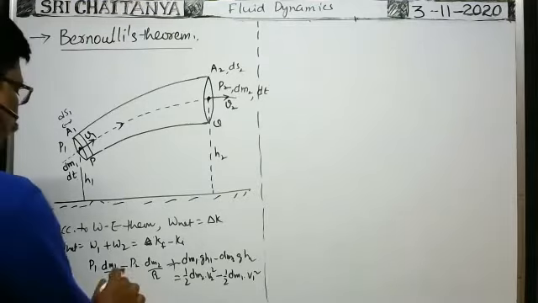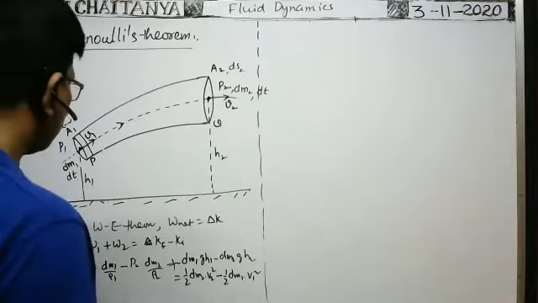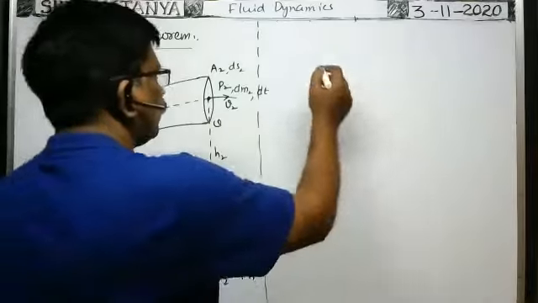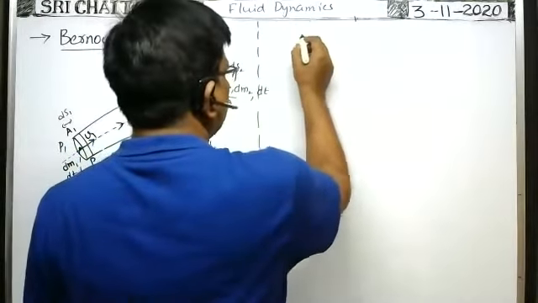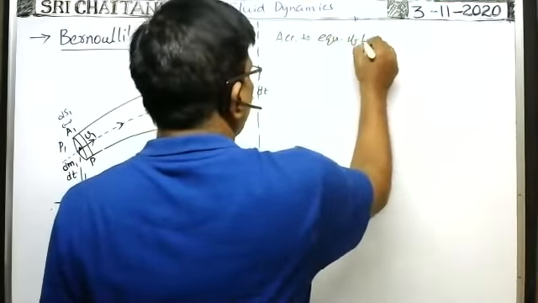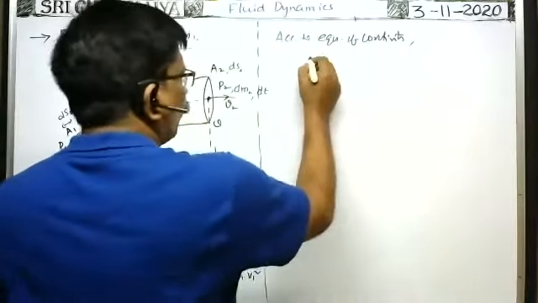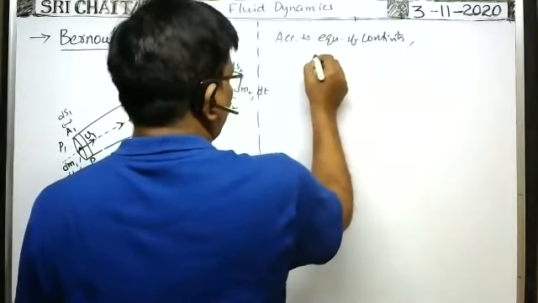Okay, here you see. According to the equation of continuity, we have already observed that volume rate of flow remains constant.